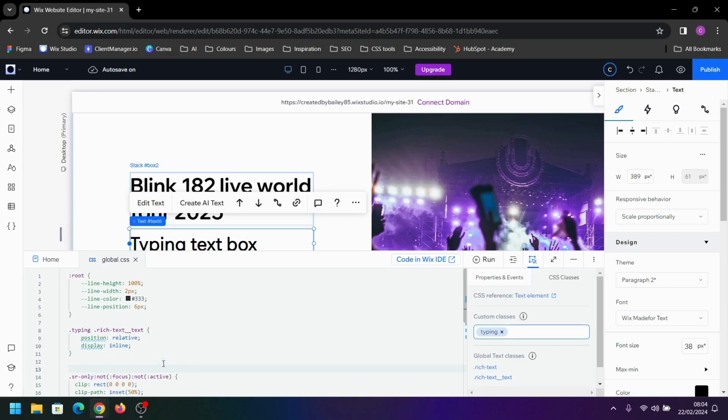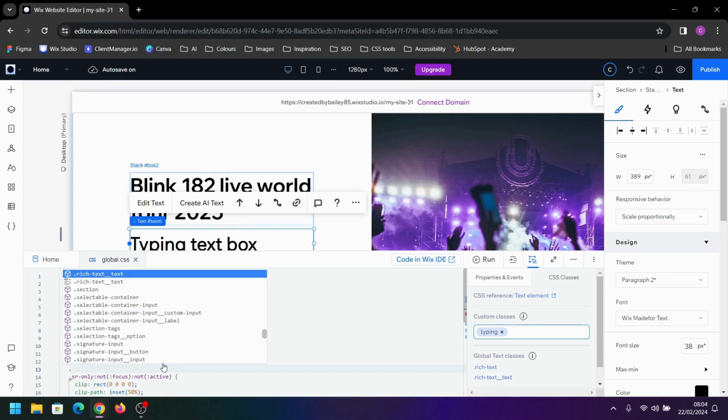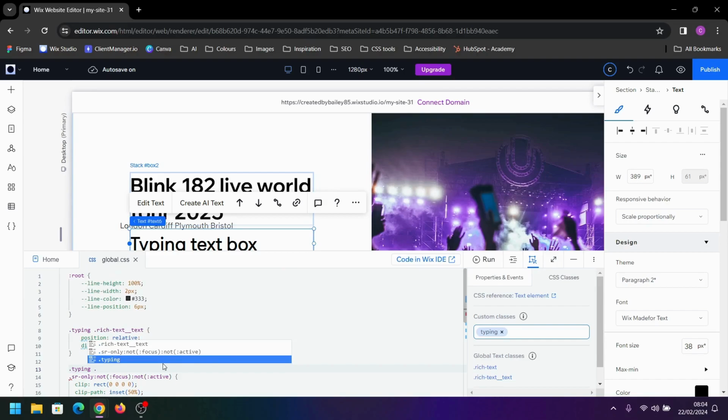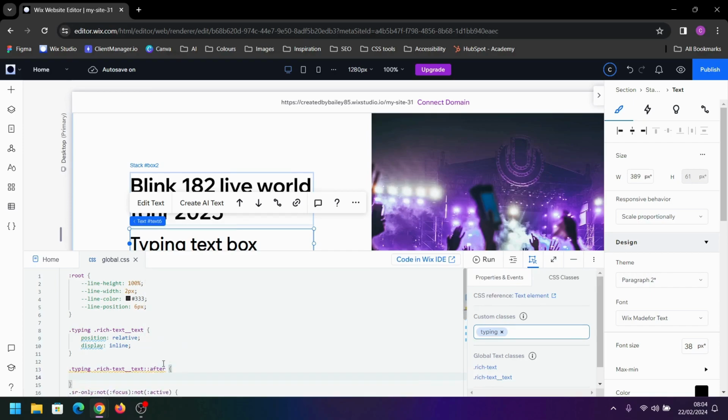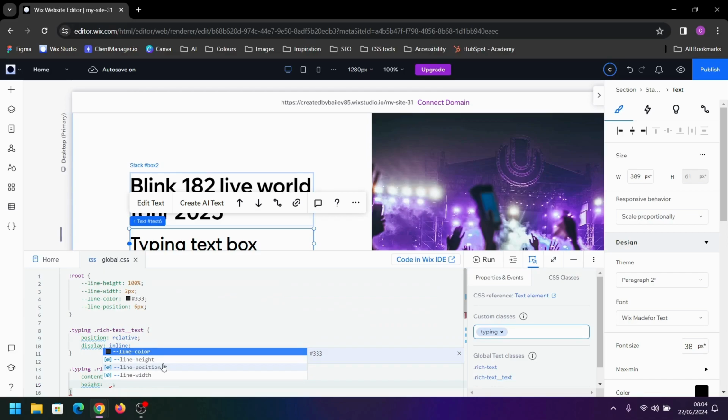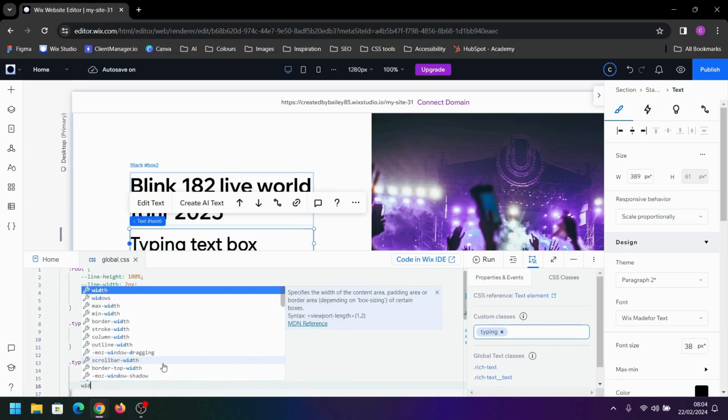Next, we're going to target the typing again, and we want to target the rich text again, but this time we're going to target this pseudo element after. Whenever you're using before or after, you need to give it a content. This content is just going to be an empty string, and we're going to give it a height, and the height we're going to use is our variable at the top there, so we can press dash dash height and it will autofill, and then we'll do the width.